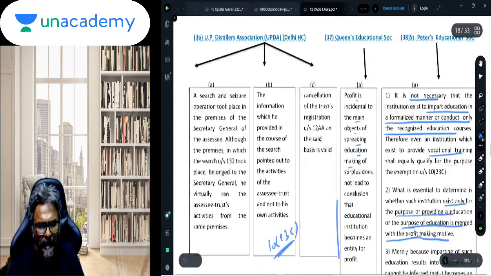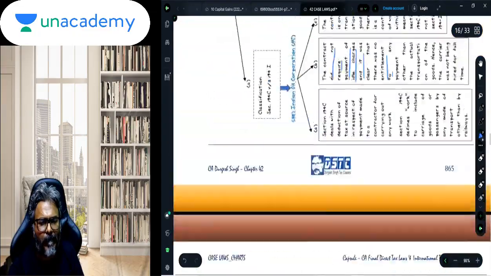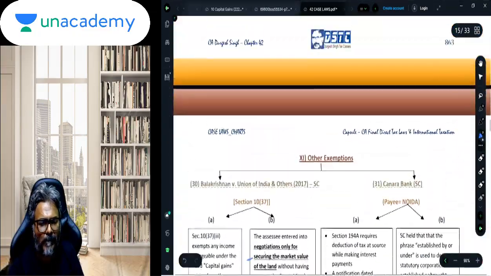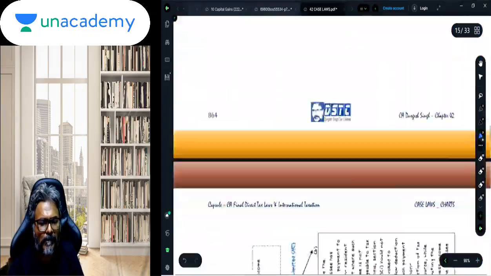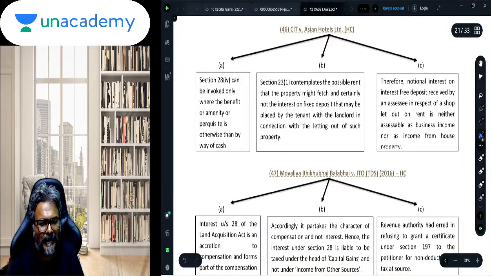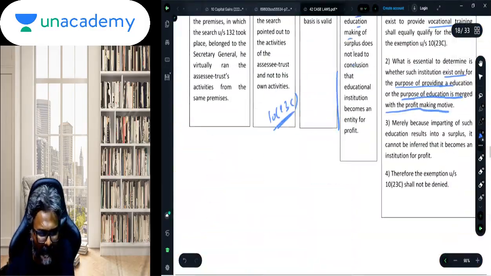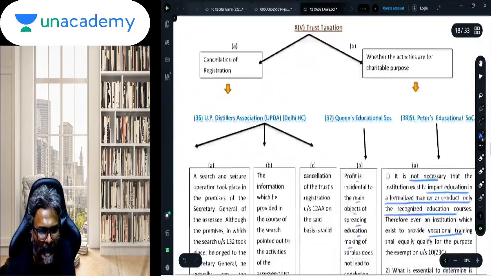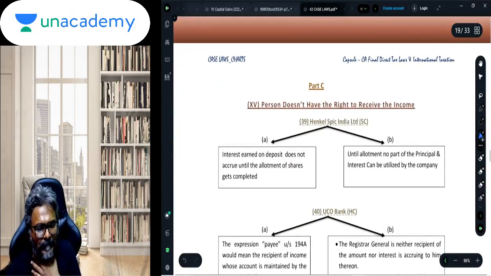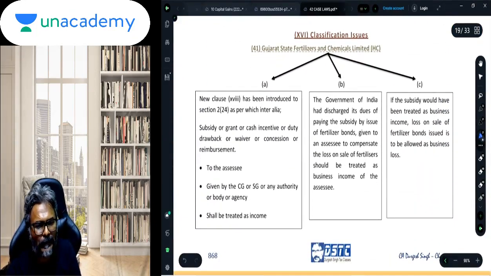Now apart from this one, students, in between there are a few old exemptions which all of you are aware of anyways. These are the old exemptions, students. Remember from Gujarat State Fertilizers, come to case law number 41.